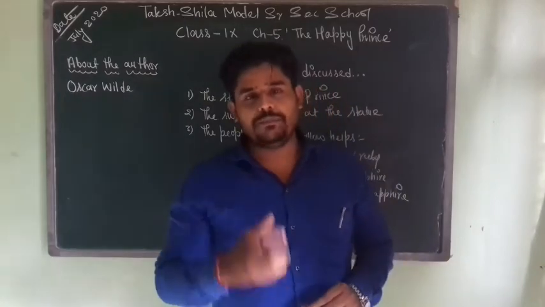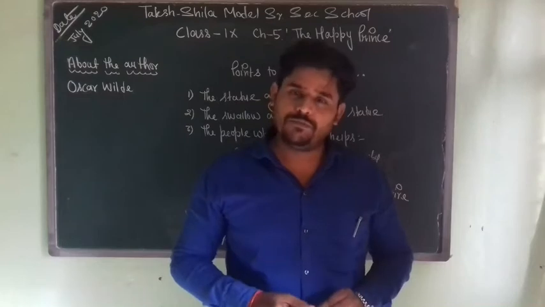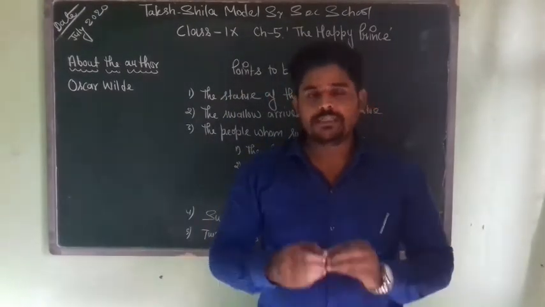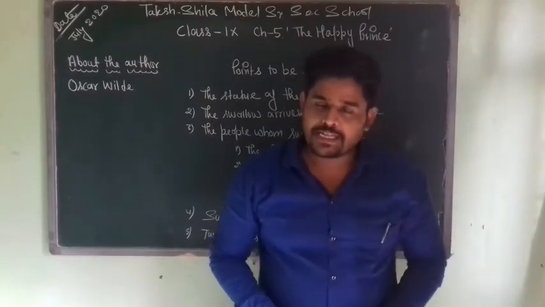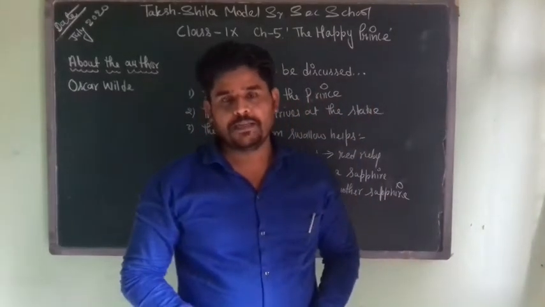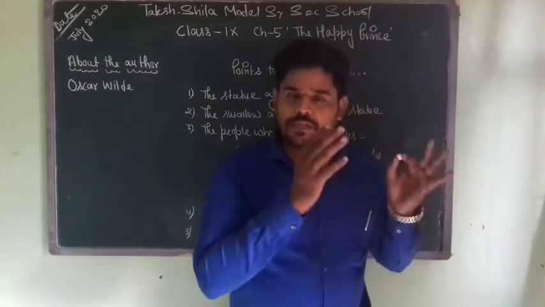So this statue of Happy Prince looked so beautiful that it attracted the people towards it. So one day a bird swallow just comes flying over to the statue of the Happy Prince. It just alights in between the legs of the Happy Prince. This bird is actually going to Egypt because all of his friends have already gone to Egypt.